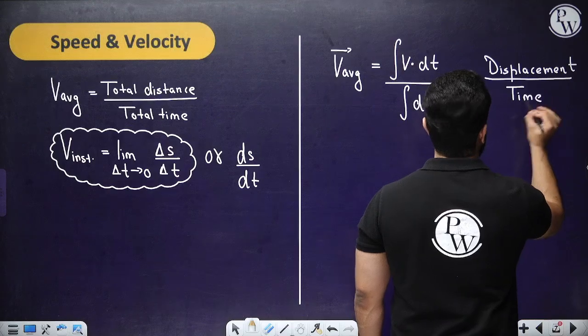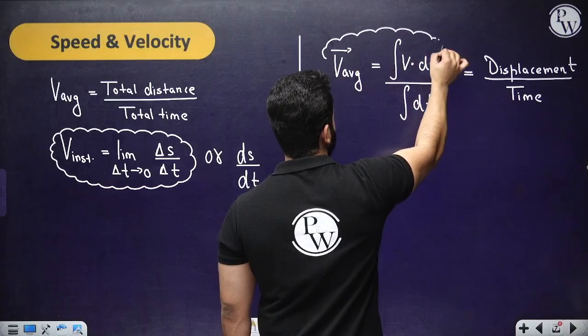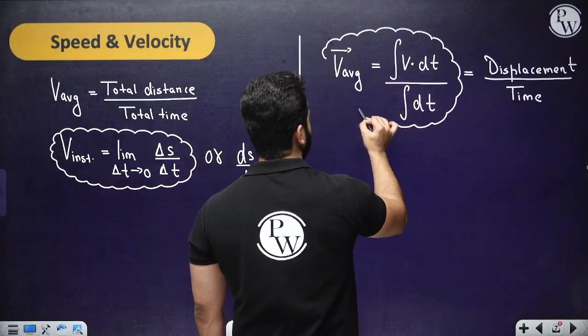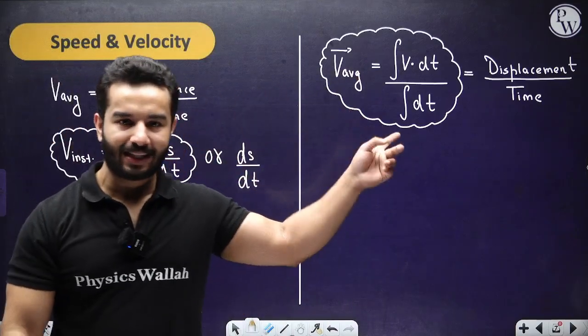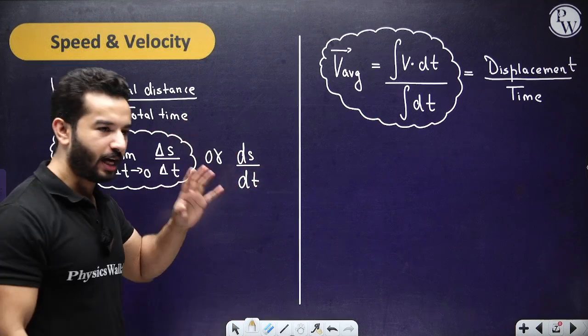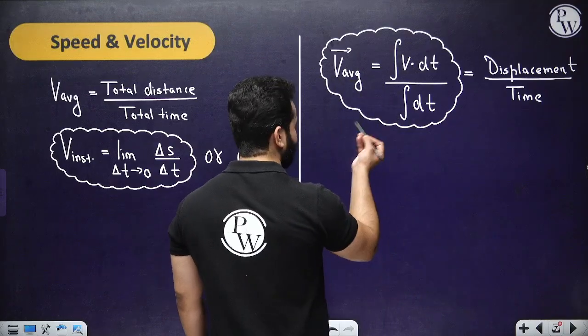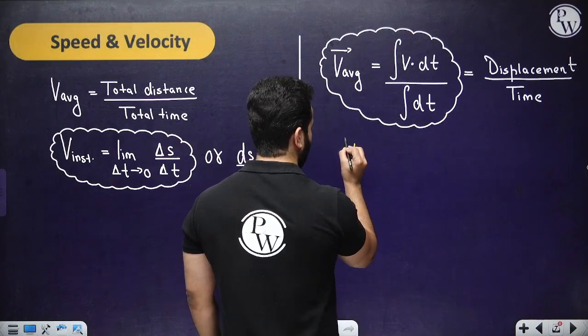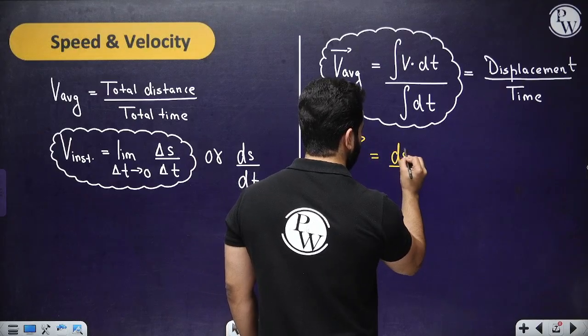If you guys have any doubt over here about what we have used in this formula, I have got one question to explain this, so we are going to talk about it. Hang on. But for now as well, we know that velocity is ds by dt, isn't it?